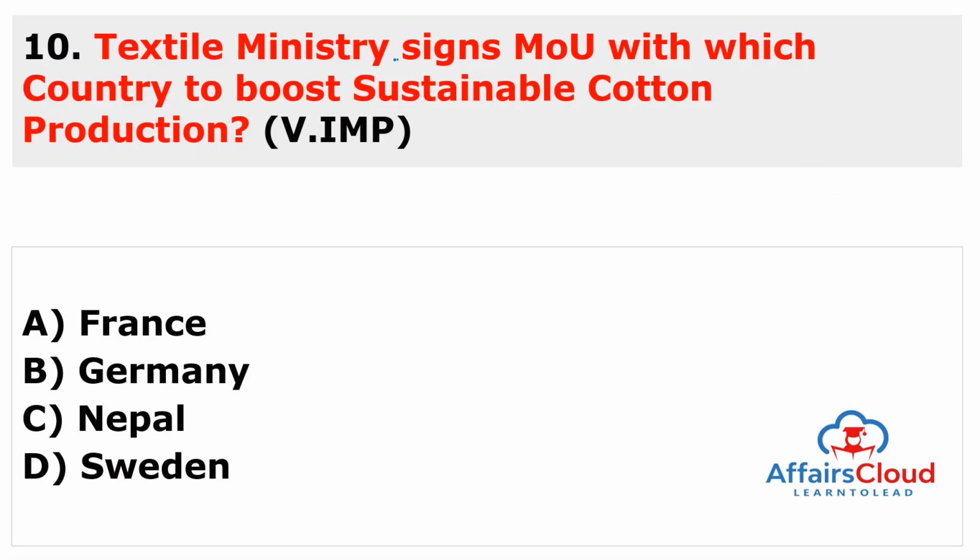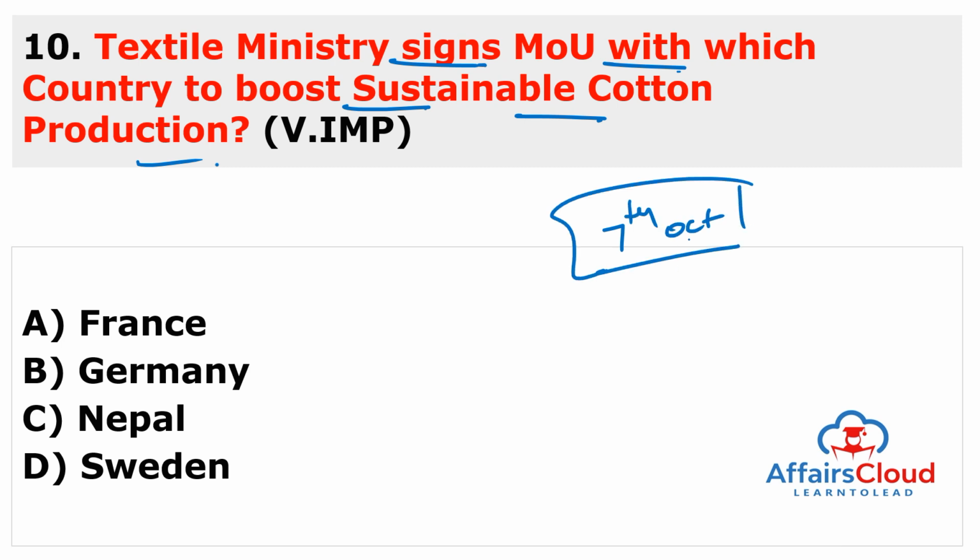Next is: Textile Ministry signs MOU with which country to boost sustainable cotton production. Recently we celebrated World Cotton Day on the 7th October, the first time we celebrated this on the 7th of October. And the main objective of this project is to increase the value addition from sustainable cotton production in India by focusing on sustainable cotton and strengthening of downstream processing. And the answer of this question is Germany. So B is the answer.